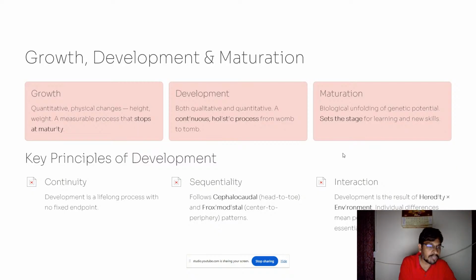Some key principles of development. Continuity: development is a lifelong process with no fixed end point. Sequentiality follows the cephalocaudal, head to toe, and proximodistal, center to periphery, patterns. Sequentiality is a combination of both patterns. Interaction: development is the result of heredity and environment. Individual differences mean personalized instruction is essential. So these are the key principles of development.